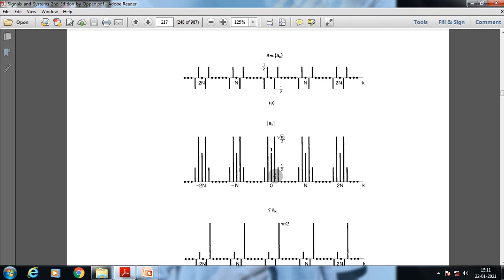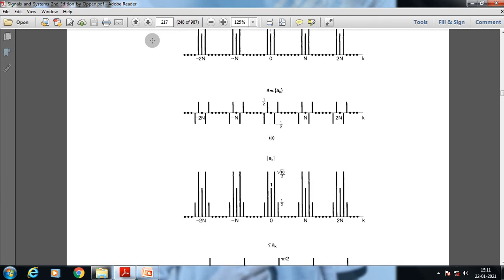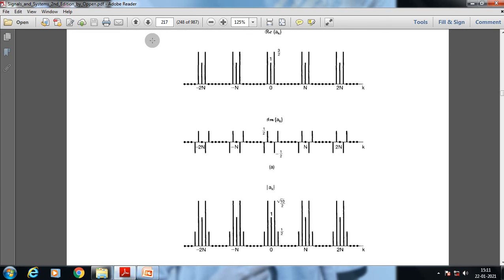Now if we take this as an example, 1, 2, 3, 4, 5, 6, 7, 8, 9, 10. After every 10 intervals, that specific value, the magnitude response or the phase response, will repeat itself. So this way we can calculate the magnitude response or phase response of a specific signal, which will help us understand the nature and properties of that specific periodic signal.